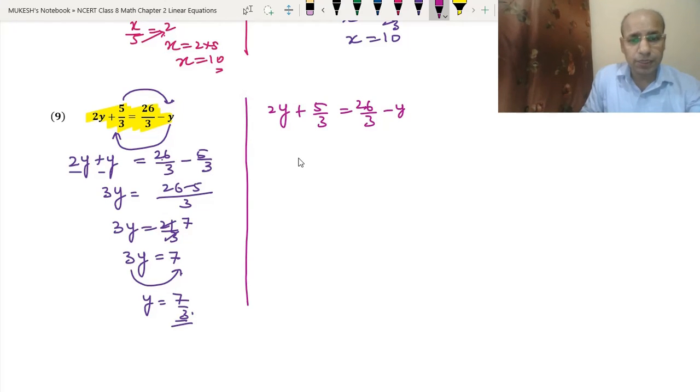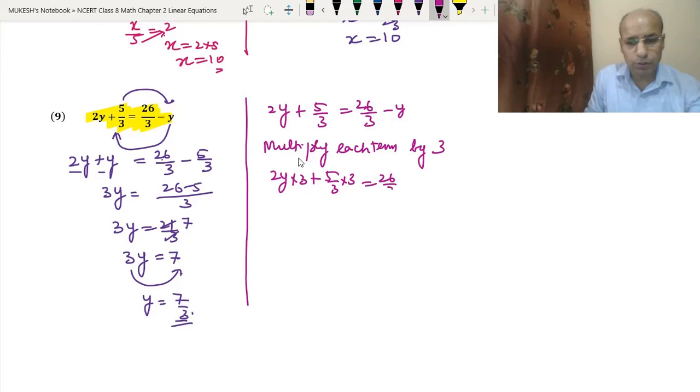So we have the LCM 3. So that means multiply each term by 3. So that means 2y into 3 plus 5 upon 3 into 3 equals to 26 upon 3 into 3 minus y into 3. So 2y into 3 became 6y. For this 5 by 3, and 3 is divided. That means plus 5 is there. Same with 3 and 3 is divided, 26 and minus 3y.